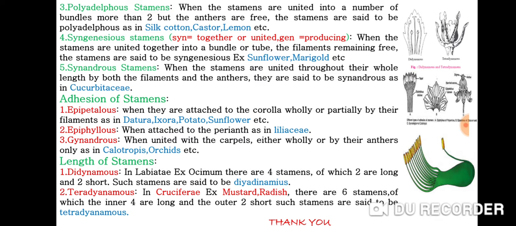Then lastly we discuss the tetradynamous condition. In the crucifer family, the examples are mustard and radish. There are 6 stamens, of which the inner 4 are long and the outer 2 short. Such stamens are said to be tetradynamous.